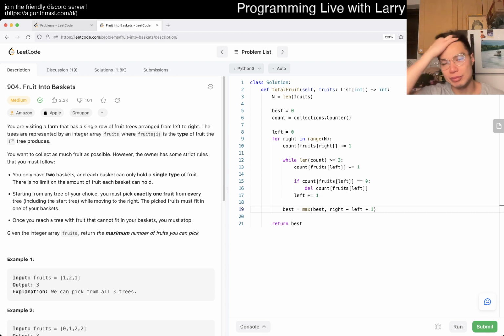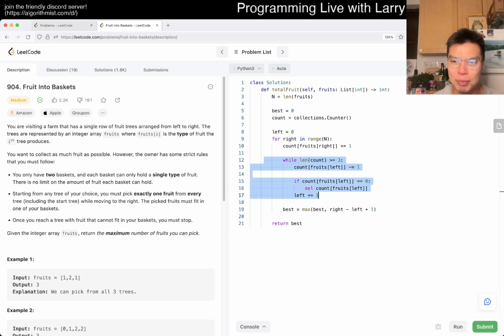And basically, one thing that I would say is this is amortized. It's linear time, linear space, but it takes amortized analysis, because the left gets incremented n times at most, and right obviously gets incremented n times, and this loop gets moved left times, right?